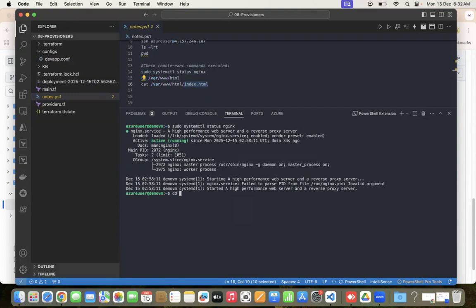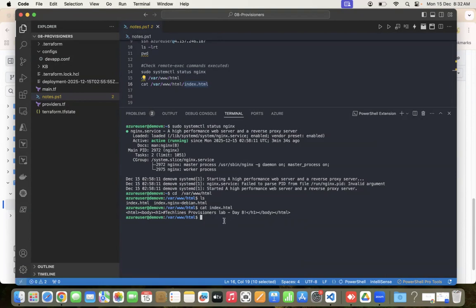Now I'll move to that: cd /var/www/html. When I went ahead and typed ls, it is showing index.html and also one more file. What is inside this index.html? Okay, I can see the lines which I tried to copy from my main.tf. Now let's go ahead and check whether it is hosted or not.